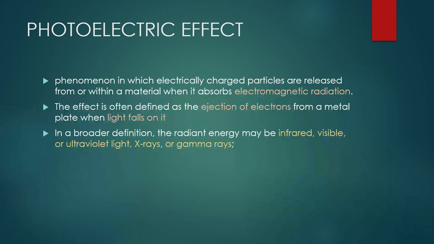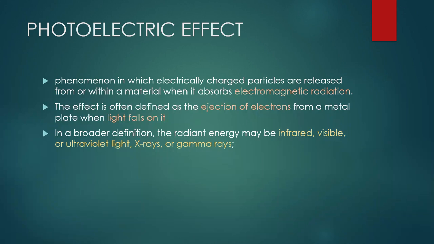What it means is the effect is often defined as the ejection of electrons from a metal plate when light falls on it. Electromagnetic radiation is basically light. The light here can be infrared, visible light like blue light, red light, orange light, or ultraviolet light, x-rays, or gamma rays.